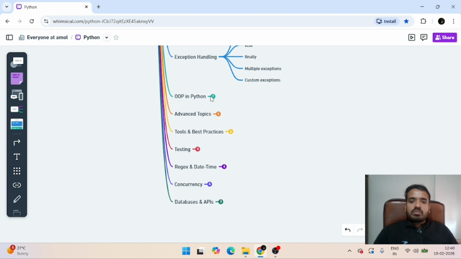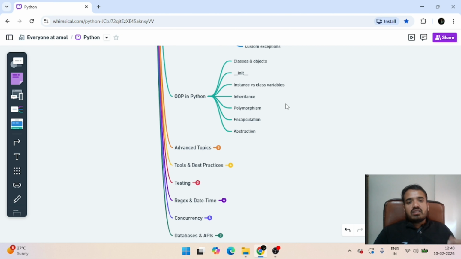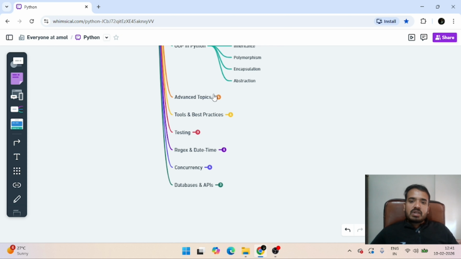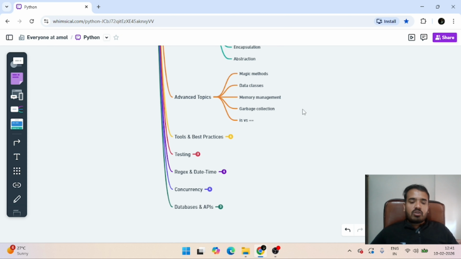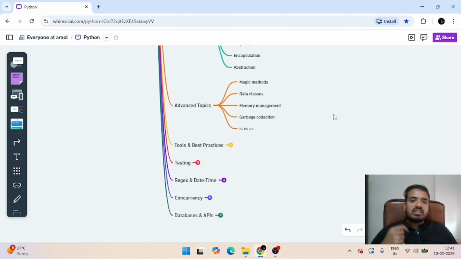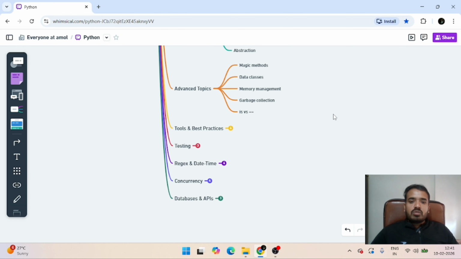Then we have OOPs in Python. OOPs are the general concepts that we follow in Java as well, like inheritance, polymorphism, encapsulation, abstraction. Then we have some advanced topics that I added, like magic methods, data classes, how memory management happens in Python, and how garbage collection happens.